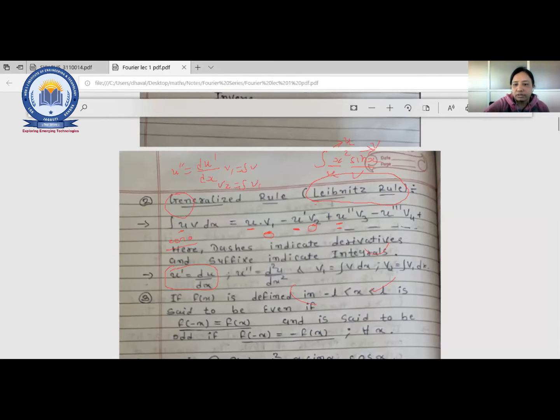Okay, fine. Right? So that is the main concept of this, what? A Leibniz rule or a generalized rule.